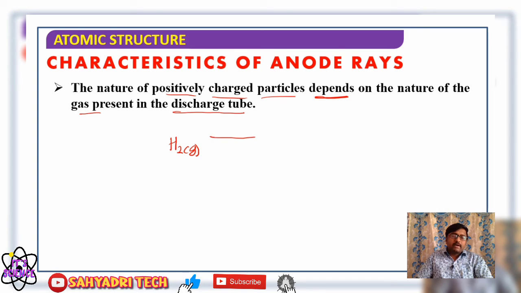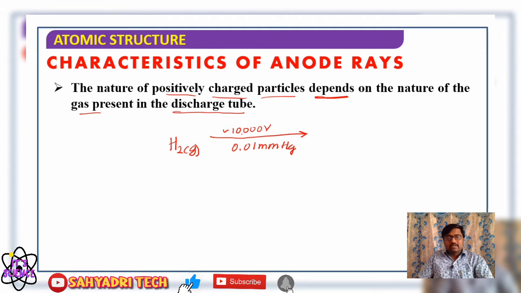Now when we pass a high electric voltage of around, say, 10,000 volt at reduced pressure, say 0.01 mm of Hg, with the discharge tube filled with hydrogen gas, what happens under this condition?